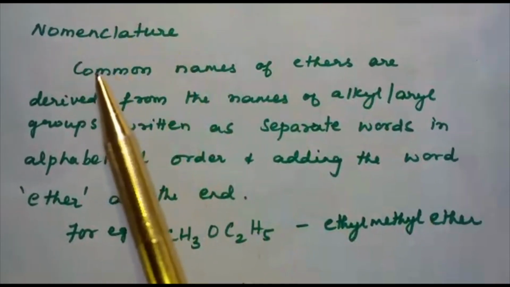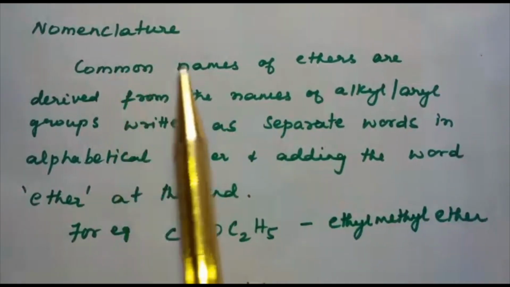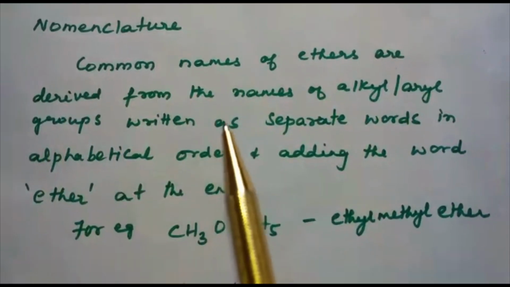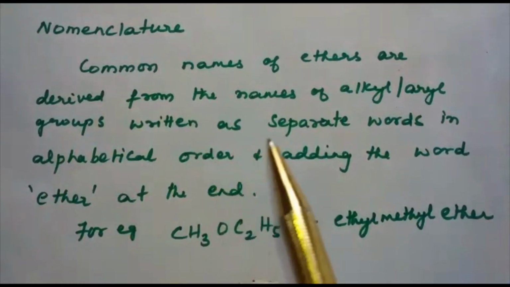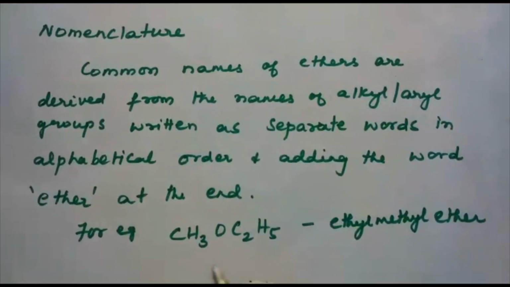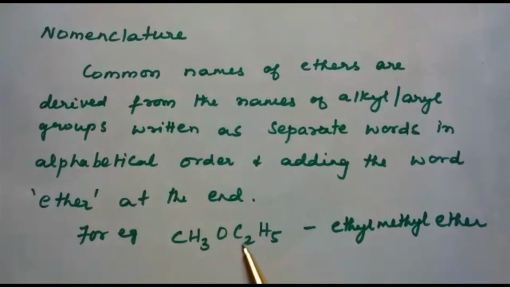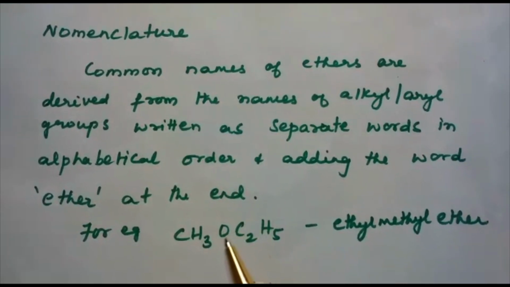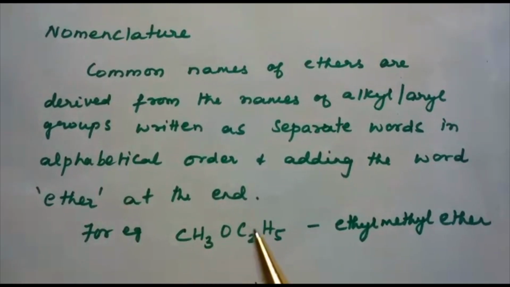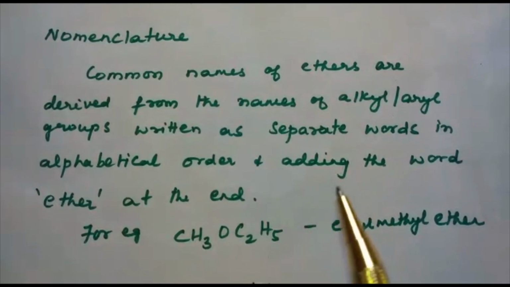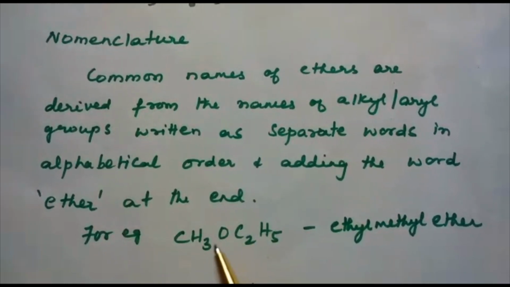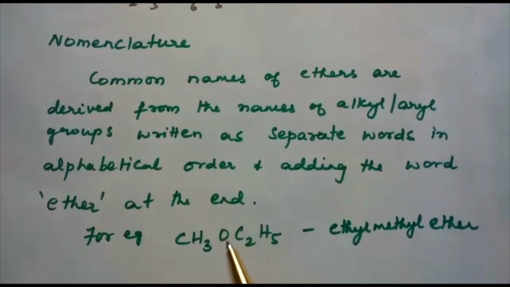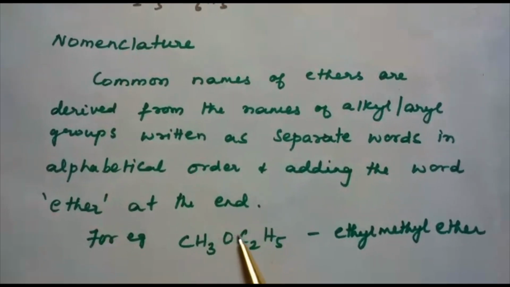Now let us discuss the nomenclature of ethers. Here, how are the common names of ethers derived? They are derived from the names of the alkyl or aryl groups. They are written as separate words in alphabetical order, adding the word ether. That means, if the compound is CH3OC2H5, this is an alkyl group, this is also an alkyl group, and the functional group is O. This is the methyl group and this is the ethyl group. In alphabetical order, the common name of this compound is ethyl methyl ether.